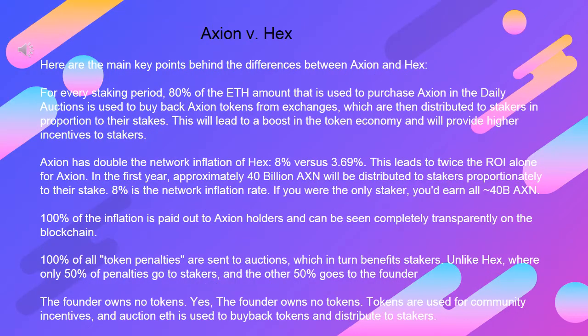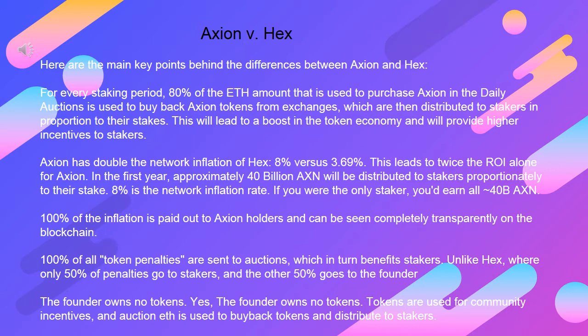Axion vs. Hex. Here are the main key points behind the differences between Axion and Hex. For every staking period, 80% of the ETH amount that is used to purchase Axion in the daily auctions is used to buy back Axion tokens from exchanges, which are then distributed to stakers in proportion to their stakes. This will lead to a boost in the token economy and will provide higher incentives to stakers.